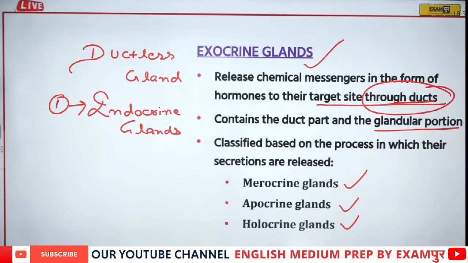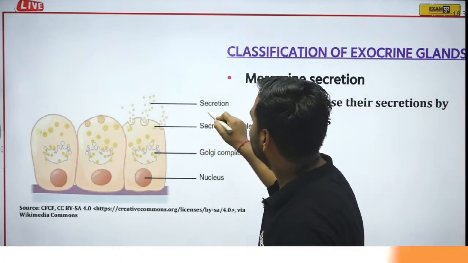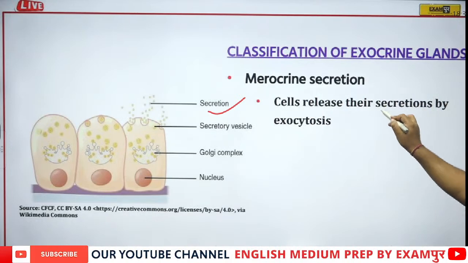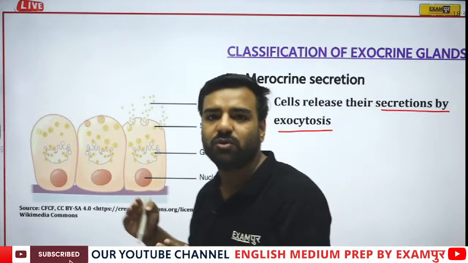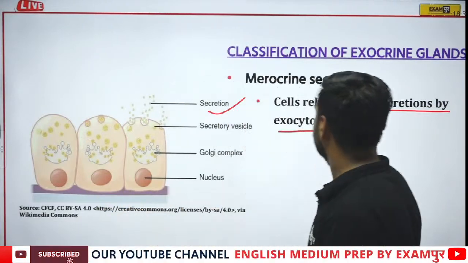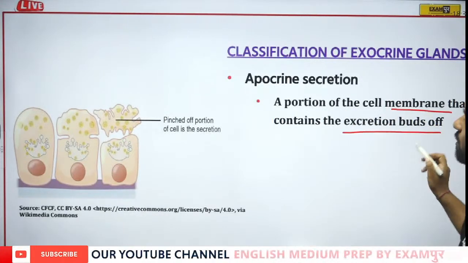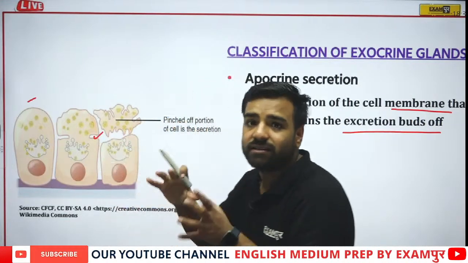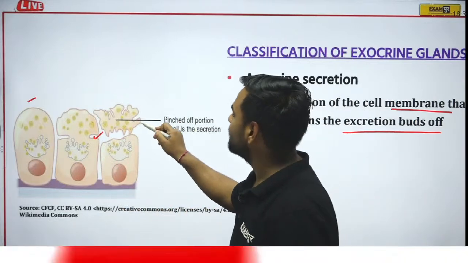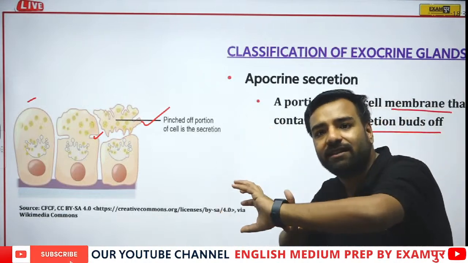Now, if I talk about the merocrine secretion, just have a look at the secretion. Here secretion is actually done. So the cell releases its secretions just by the exocytosis process. In examination it is asked by which process they are releasing it. So please remember, that is exocytosis. If I talk about apocrine, here a portion of the cell membrane that contains the excretion buds off. Just have a look. Here this was the whole structure. This part is trying to come out and finally it is coming out. But what is going to happen in the next situation? The whole cell will just disintegrate.